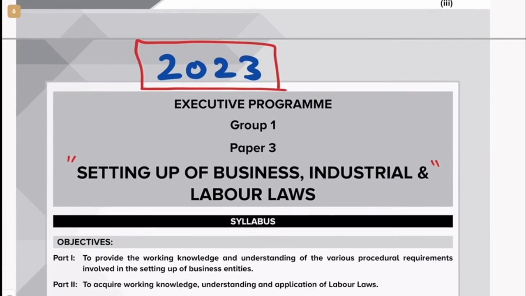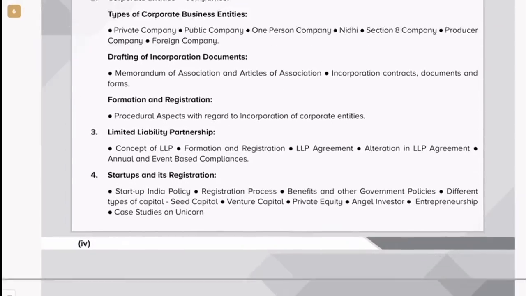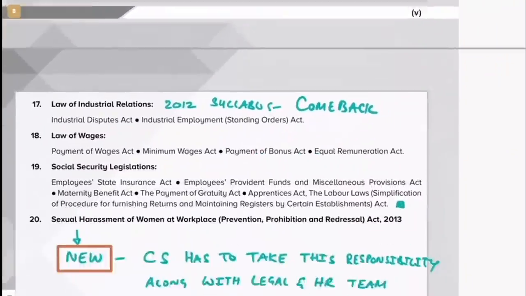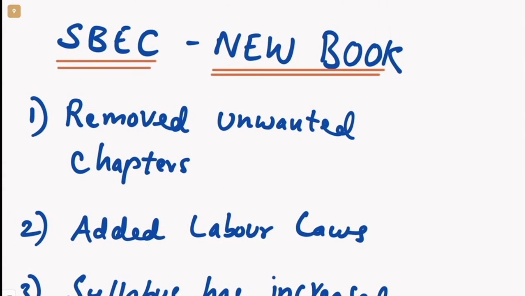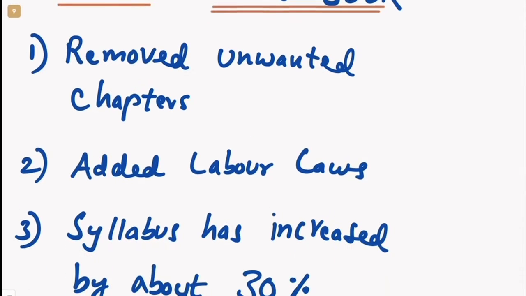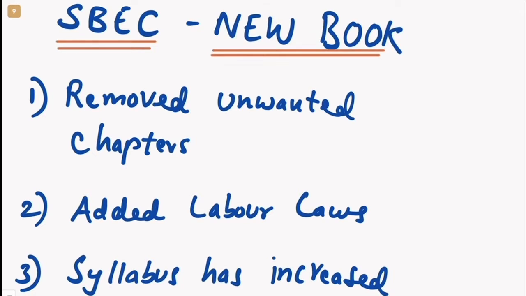Great. So let us just first, before we even go into the syllabus and compare, see what is the big news which is coming out of this syllabus. Let us have a look at this big news and then we can compare chapter by chapter. So the big news in the SBEC new syllabus, in the new study material which is released by ICSI, first thing is they have removed unwanted chapters.